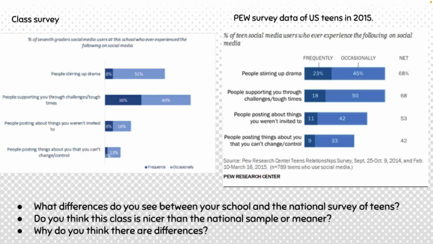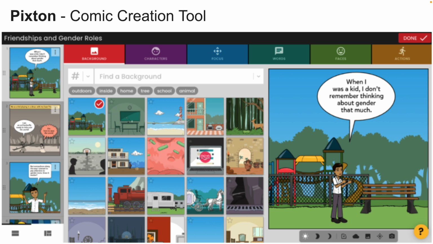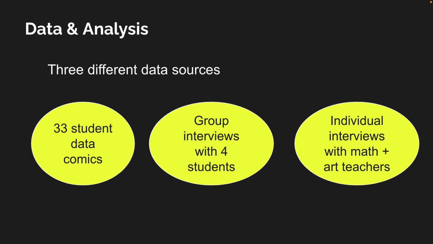This is another one. Some questions from Pew were also included in the survey, so we were enabling students to make comparisons. The students also provided an artist statement, and there was a rubric that evaluated the different elements in their comics and artist statements. The tool we used is called Pixton, which was great because it allowed rapid construction of comics using a library of predefined content that the user could manipulate to build visual and textual narratives.